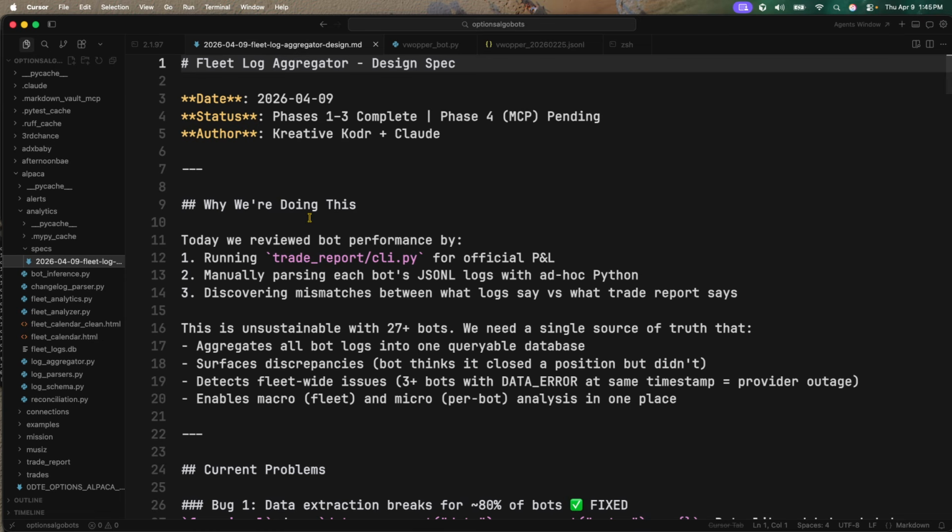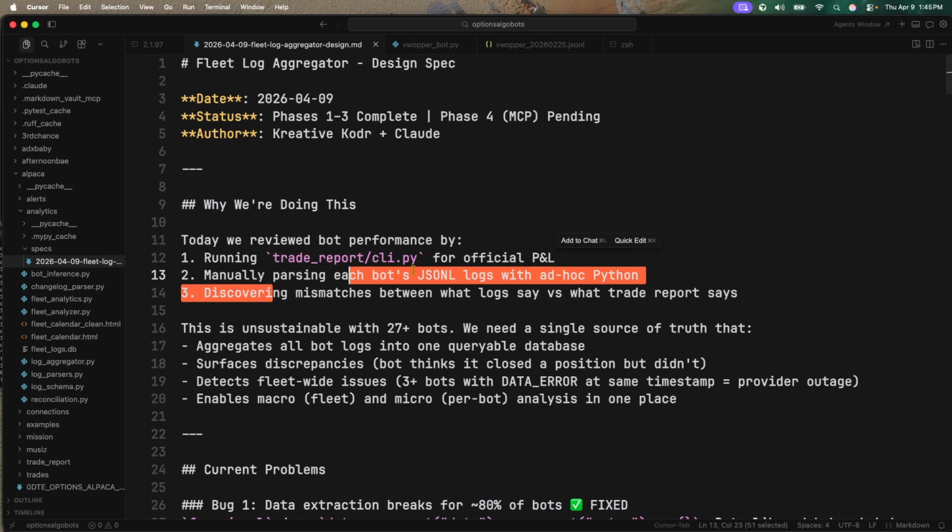So what we're doing today, and the way that I figured this out, is like, all right, bet. I was reviewing our trade reporter files, right? And our trade report files are the official source of truth when it comes to all of our algo bots' performance, because I want to check their profit and loss, or P&L. What I was doing is that I was manually parsing each bot's JSON with ad hoc Python terminal commands. We're discovering mismatches between what the log says and what the trade reporter says. This is extremely unsustainable when it comes to the 27-plus bots that we're running.